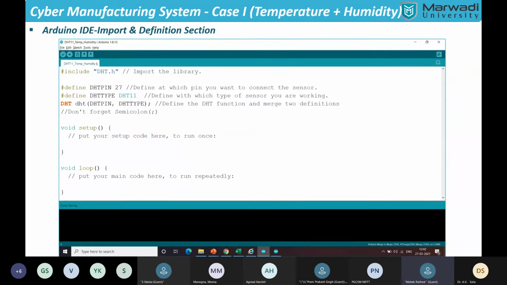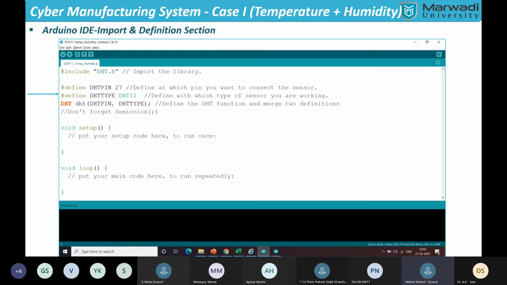First, we will have to start with hash. Hash is a command to include everything. You can include certain libraries. It is a certain notation in the coding. First, we'll include DHT.h. It is written under that. The second one is the definition of a pin. I want to connect my DHT with pin number 27. So I will define it with DHT. See, here I have included that, and then I have included the DHT pin 27.